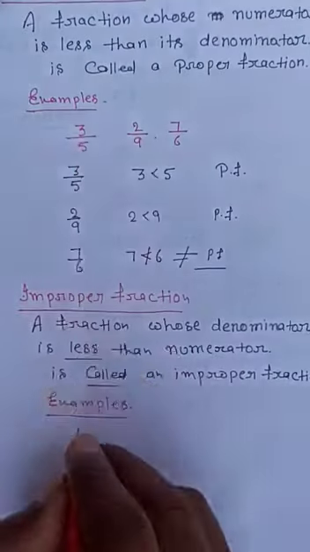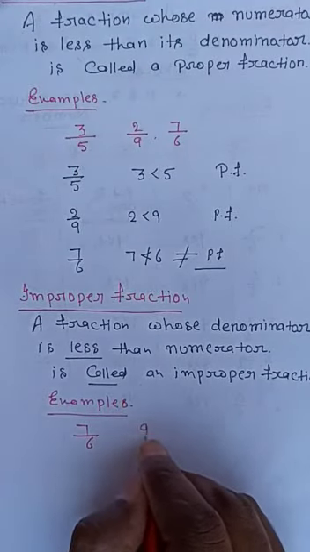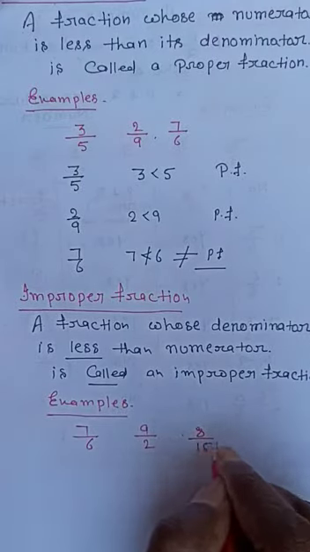What are the examples? Examples are 7 by 6, 9 by 2 and 8 by 15.